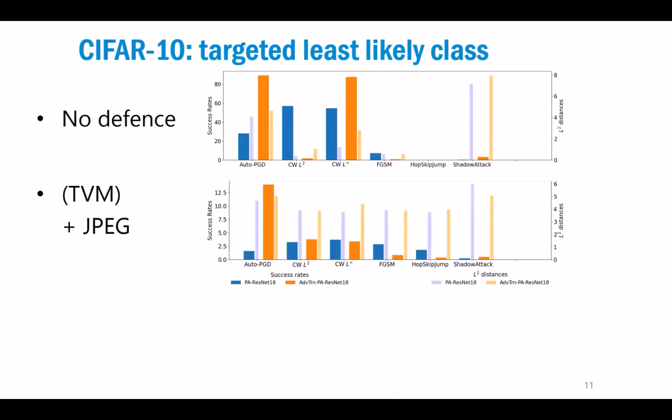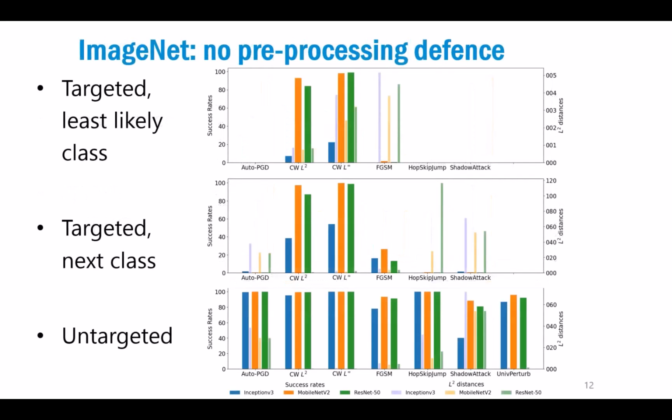Not all of the combinations are successful, but there are quite some that can improve over single versions. For ImageNet, we did basically the same experiments. And again, we have here the three different cases. And again, not surprisingly, the untargeted attack is the easiest, because you just want to go into any of the other, in this case, 1,000 classes, while the next class is really the one in the next class index, which is sometimes also a class that is very similar, because in ImageNet you have many classes that are quite related to each other. So the next class might actually be one that is quite similar to the original class.